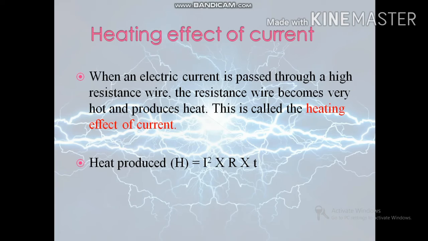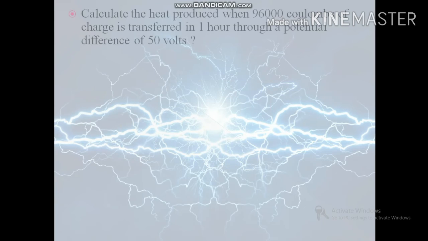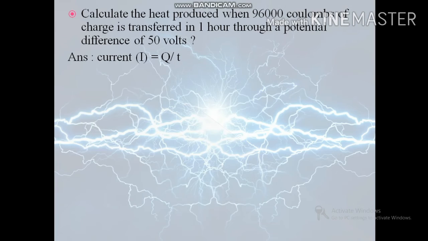A given current will produce more heat per unit time if the two resistors are connected in series than when they are connected in parallel.